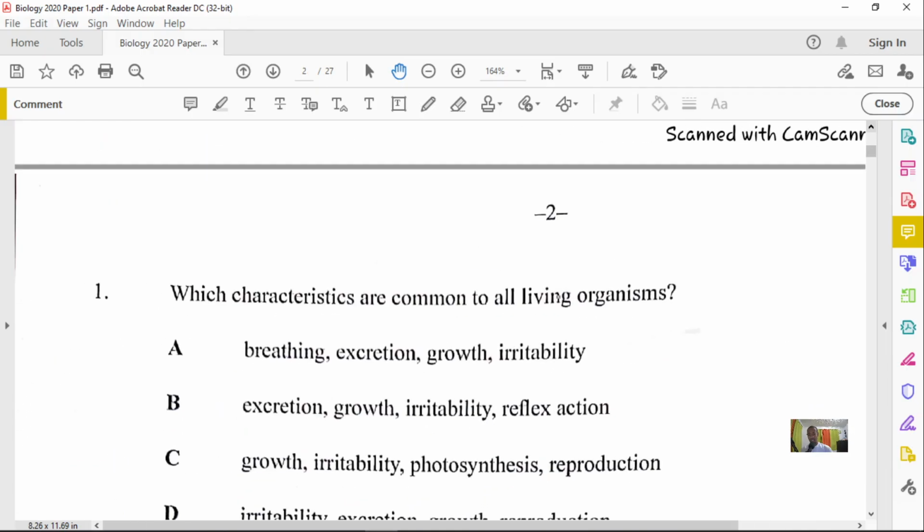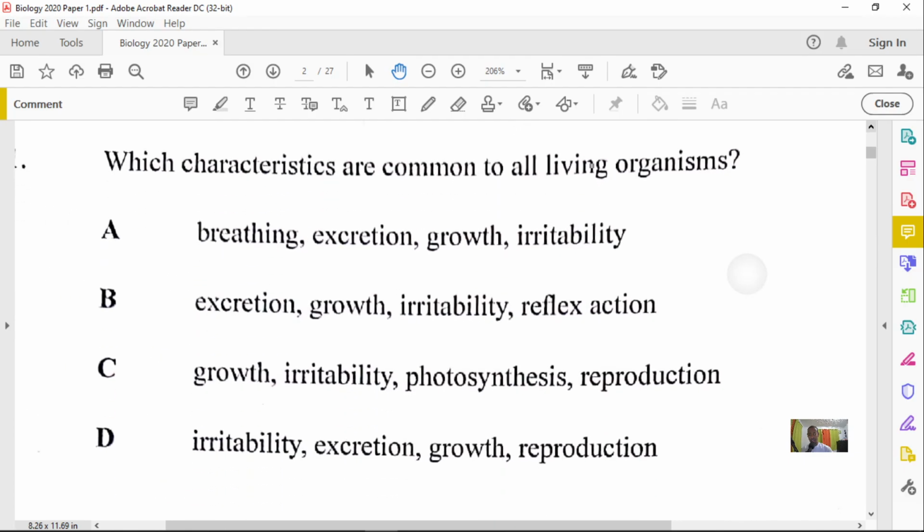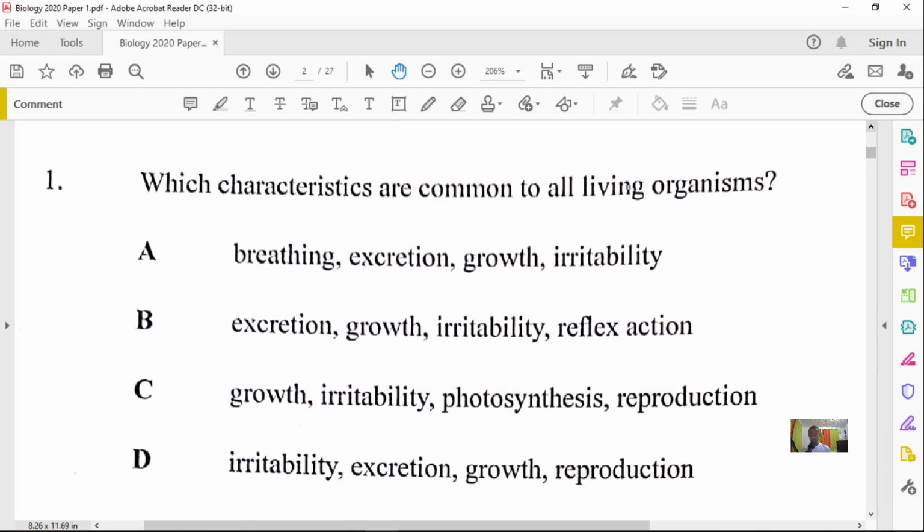Our first question reads: which characteristics are common to all living organisms? Always read through the options carefully and you can eliminate the incorrect ones. Let's look at option A, which states breathing, excretion, growth, and irritability. The thing is, not all organisms are capable of breathing. Some organisms will take in gases and also release gases by diffusion or simple gaseous exchange.